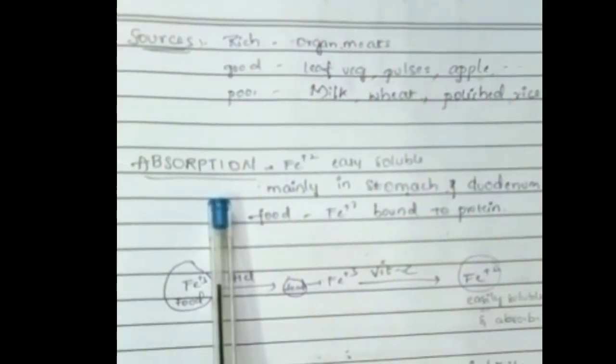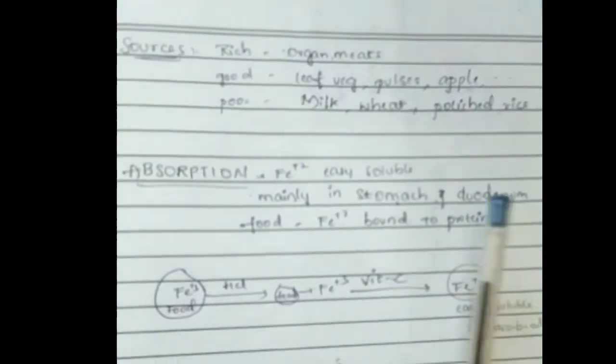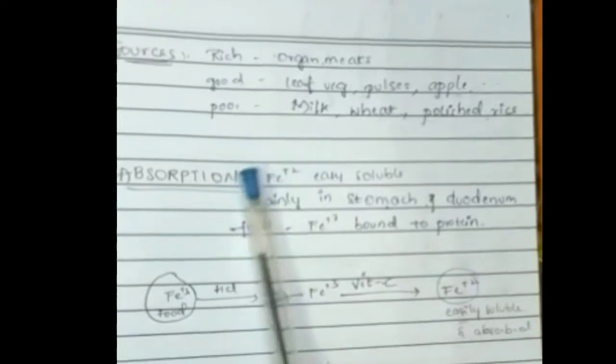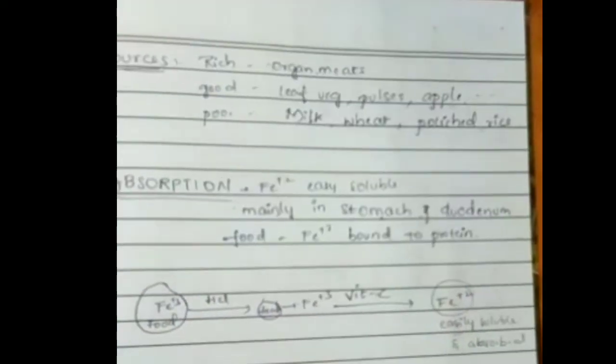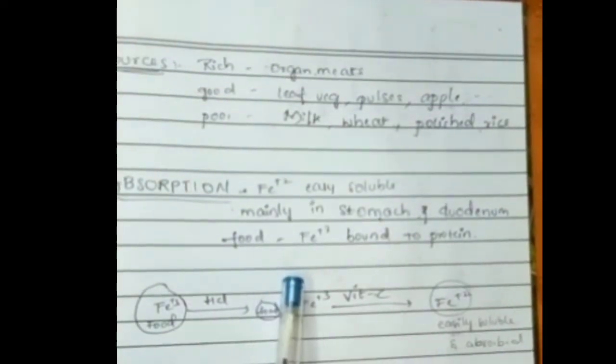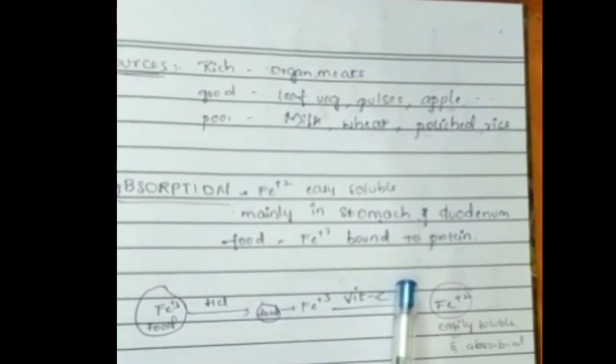Coming to absorption, the iron is mainly absorbed in the stomach and duodenum. In the ferrous state, Fe2+ state, it is easily soluble. Iron in food is in ferric form and bound to proteins or organic acids.